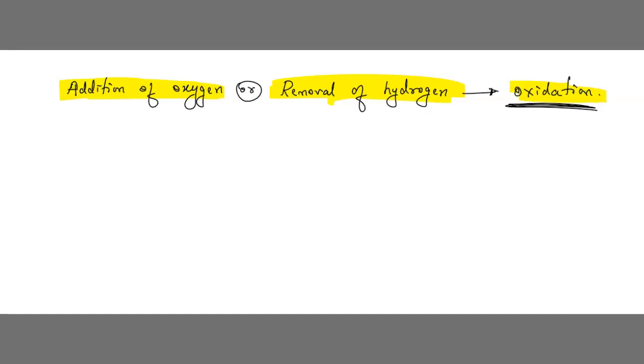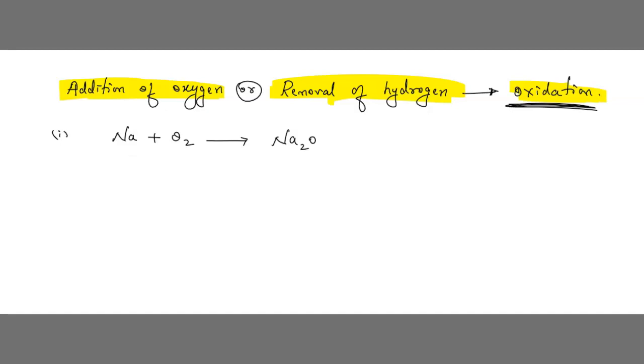Now let me show an example of oxidation. For example, Na plus O2 gives Na2O. Sodium plus oxygen gives sodium oxide. Here we can see, first it was only Na. Now when it comes to the product side, it becomes Na2O. O is coming with Na. First here only Na, but here NaO. O is coming with Na. So it is oxidation. Like that you have to see.